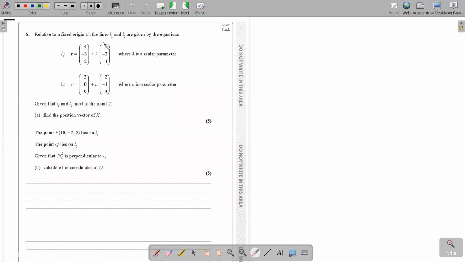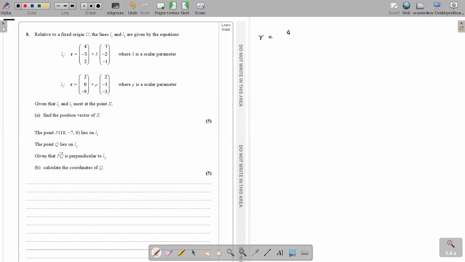Relative to a fixed origin O, the lines L1 and L2 are given by the equations, where lambda and mu are scalar parameters. Given that L1 and L2 meet at the point X, find the position vector of X, 5 marks. So obviously, what do we do when these lines are meeting? You have to equate them, right? So get the x value here, at the two x, y, z coordinates.